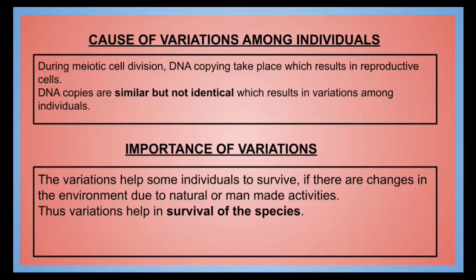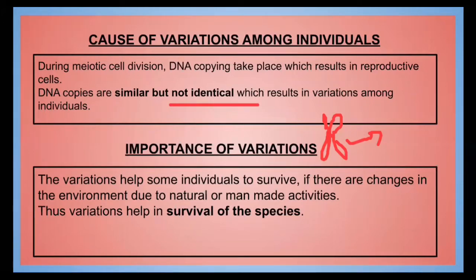Now, why are variations caused? Variations are caused because when the DNA copying takes place, the copying process is not perfect, and the copy of the DNA which is formed is similar but not identical.